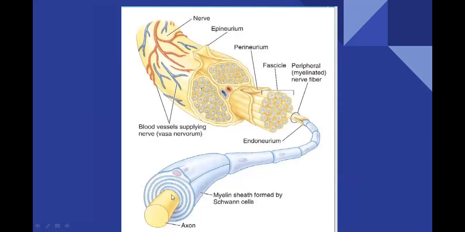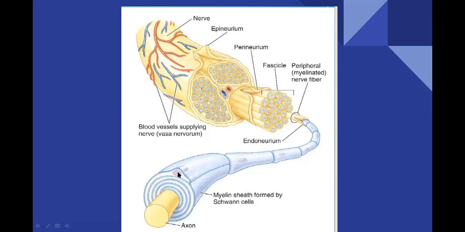So this is the axon, and the axon is surrounded by the myelin sheath. Here you can see that this myelin sheath is nothing but a cell, and this cell is surrounding the axon in many layers. So this Schwann cell is surrounding this axon in many layers. Here, 1, 2, 3, 4, 5 layers are there. So the Schwann cell is wrapping around this axon in many layers.